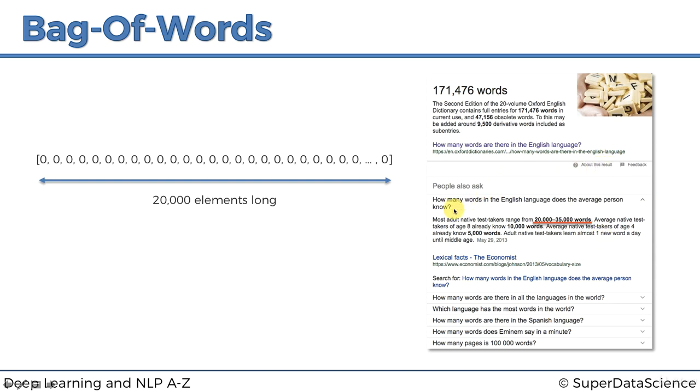But the interesting thing here is, first of all, 20,000, and we will see why exactly we use this number, not more. What I wanted to point out is that even this in its own way is Google applying natural language processing. It's looking at what we wrote, and then it's also checking other similar answers. How many words in the English language does the average person know? That's not the question asked, but it came up with that.